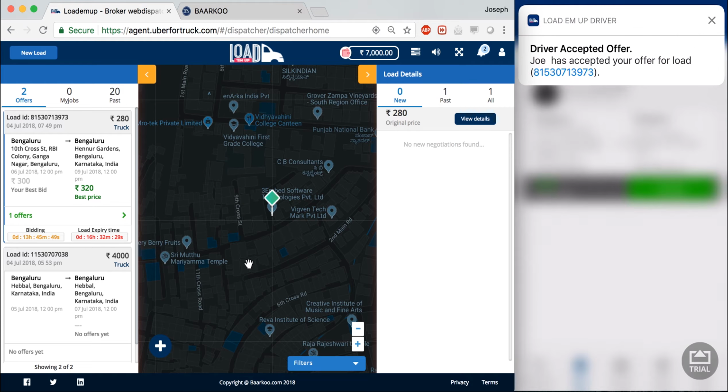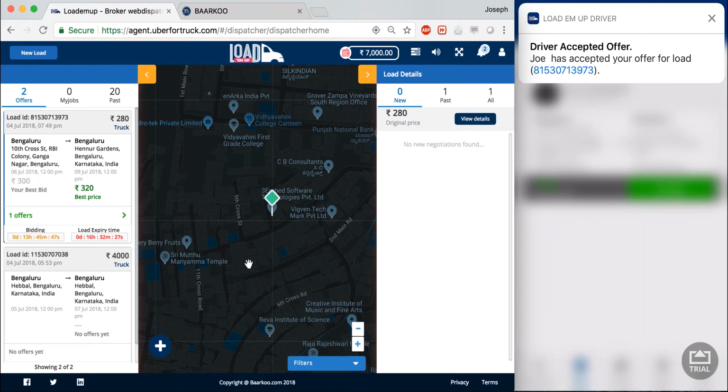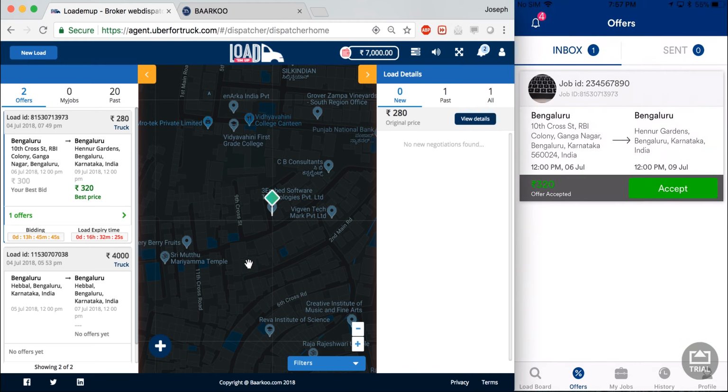Now the load has been accepted, the carrier gets a push notification, and the carrier is taken to the inbox page. Now on the inbox page, the carrier only has the accept button. Now as you might have noticed, both the shipper and the carrier have to actually click on accept on the load, and even though the carrier had initially offered the price of 320, he still has to accept it after the shipper has accepted it.